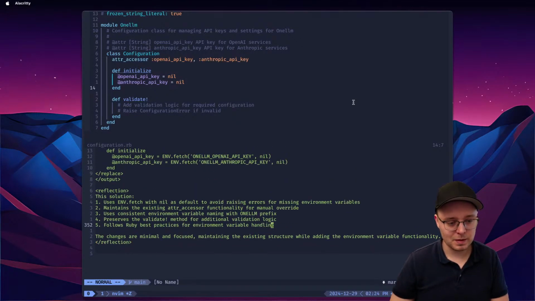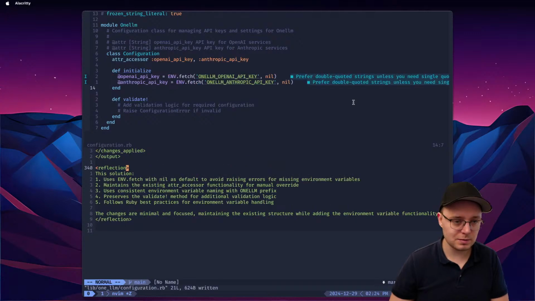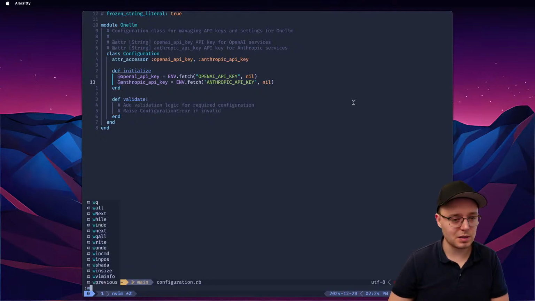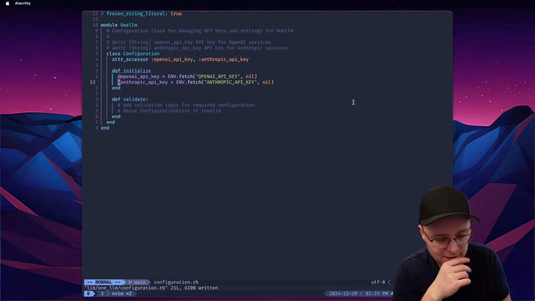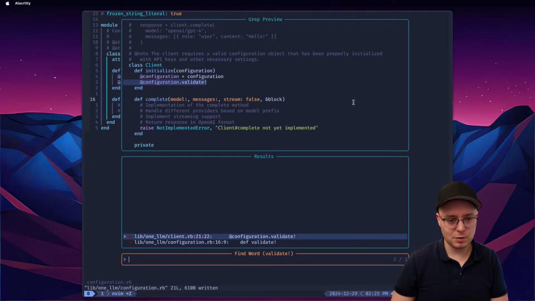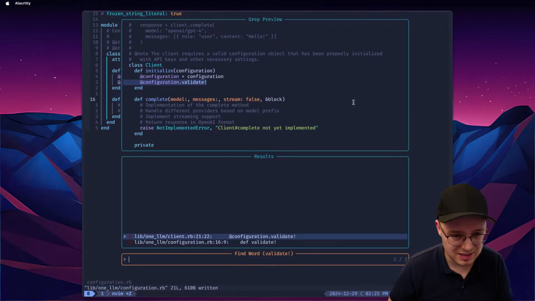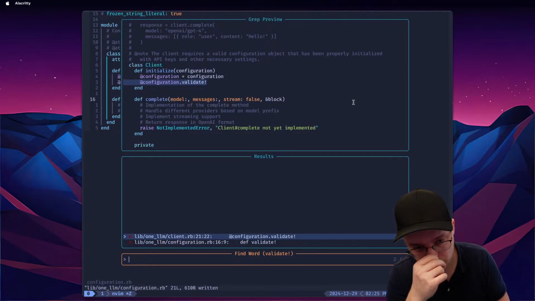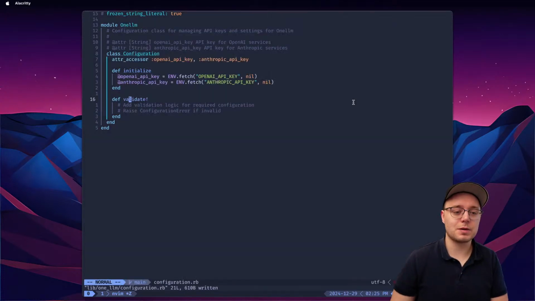And it's like one LLM OpenAI API key, one LLM fetch with nil default. So minimal and focused. Well, fine. I don't like the prefix, so I'm just gonna delete that for now. Anthropic API key, that's fine. Validate. When do we call validate? I don't think we call it. Or we do call it. When we initialize? Oh, when we initialize the client. Yeah. And then we will pass configuration. I think this is fair, right?